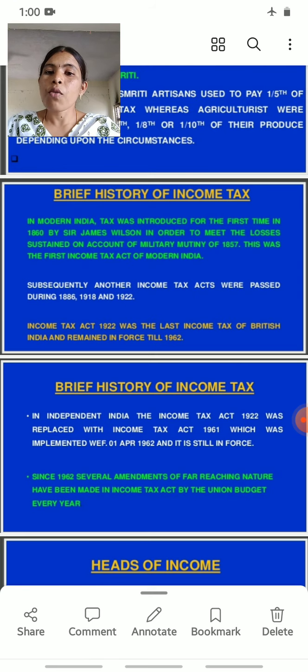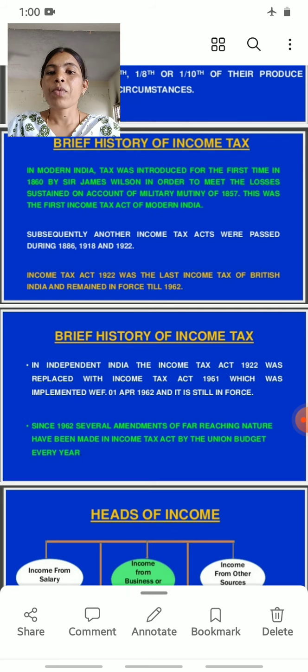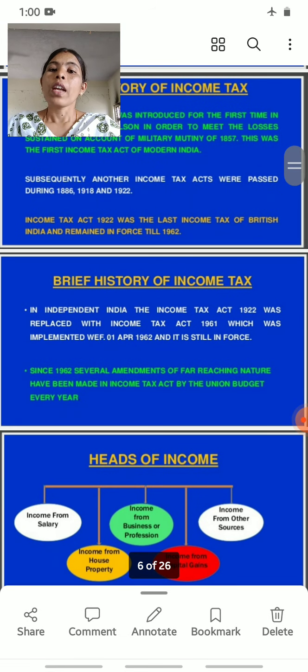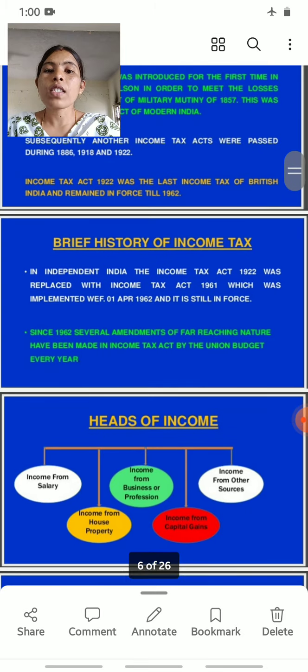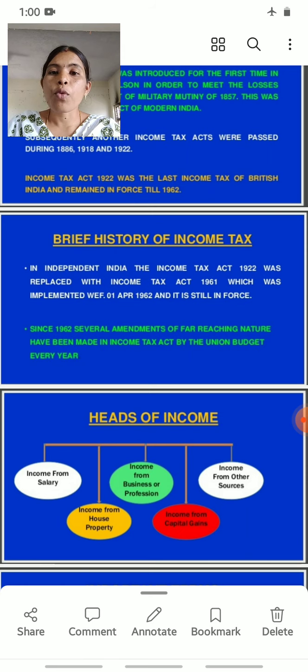So this was the first income tax of modern India. Other income tax acts were passed in 1886, 1918 and 1922. The Income Tax Act 1922 was the last income tax act of British India and remained in force till 1962.